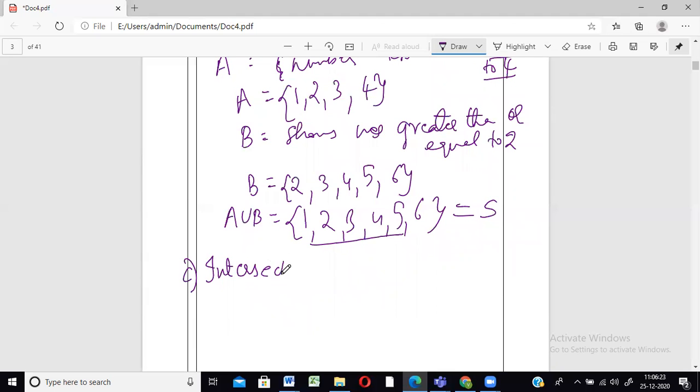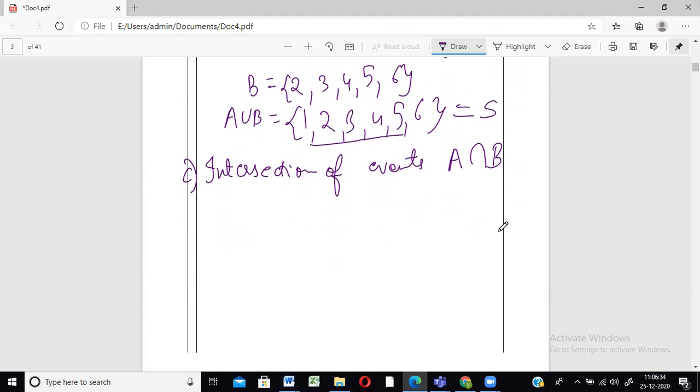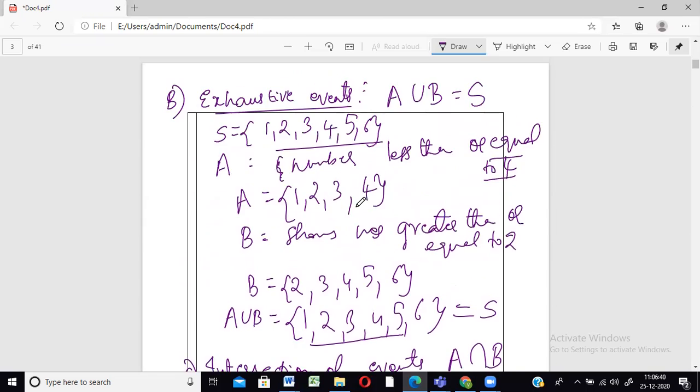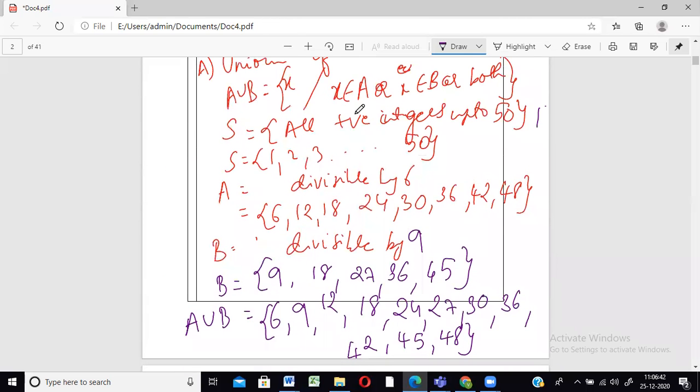The next one, intersection of events. Intersection is like the opposite of union. You denote it using A intersection B. In union you have U, in intersection it's like this, the opposite. Let us consider the same example as above. A is the set of all positive integers from 1 to 50 that are divisible by 6, and B is all numbers that are divisible by 9.